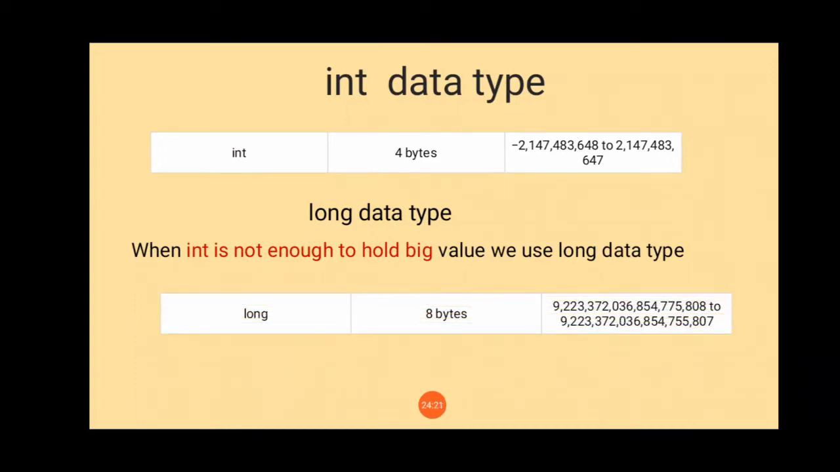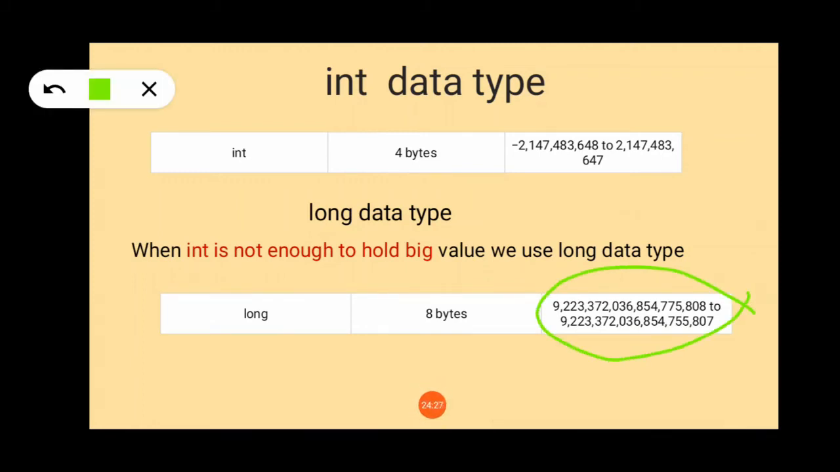For the long data type, 8 bytes are reserved. So you can check how many values can be stored. This is a big range, and values up to this can be held by long. So int, long, byte and short: byte, short, int, long are all the integer data types supported by Java.